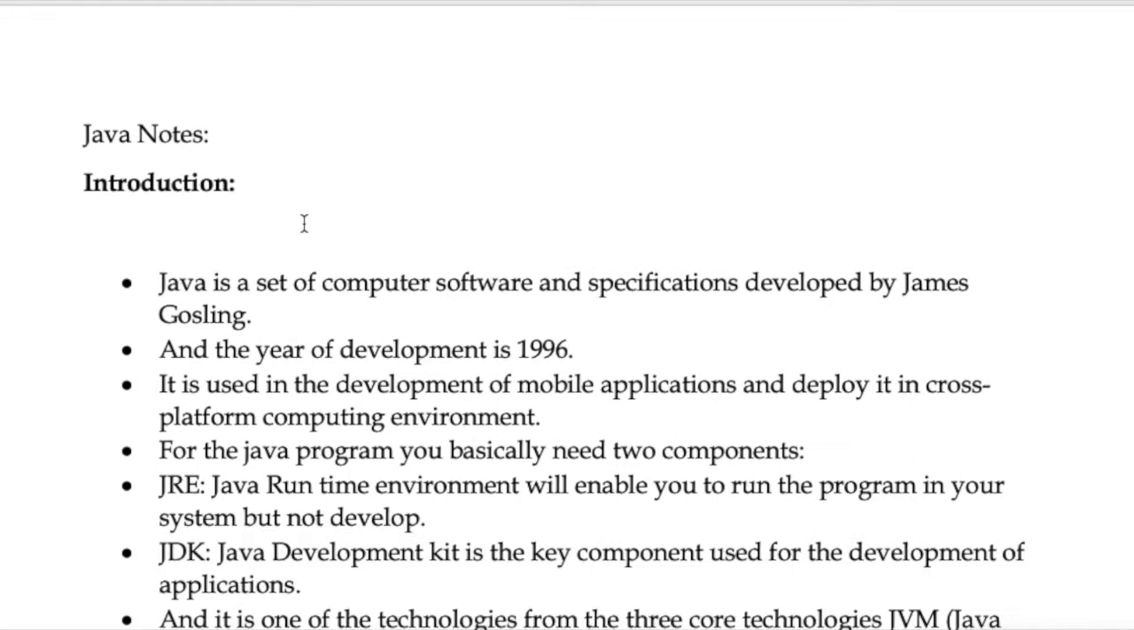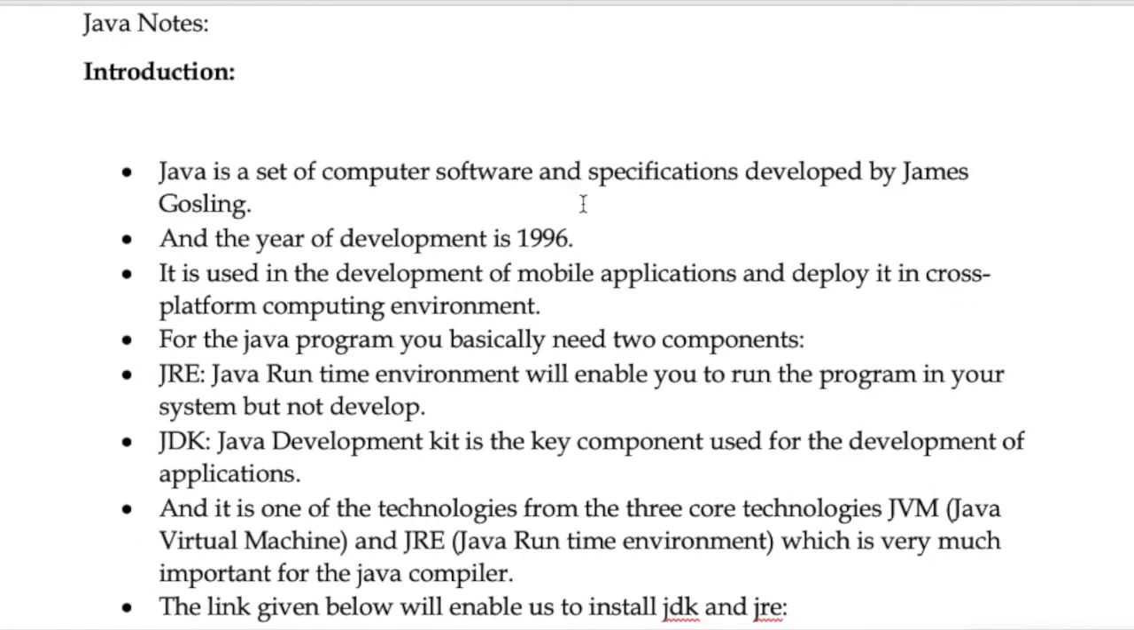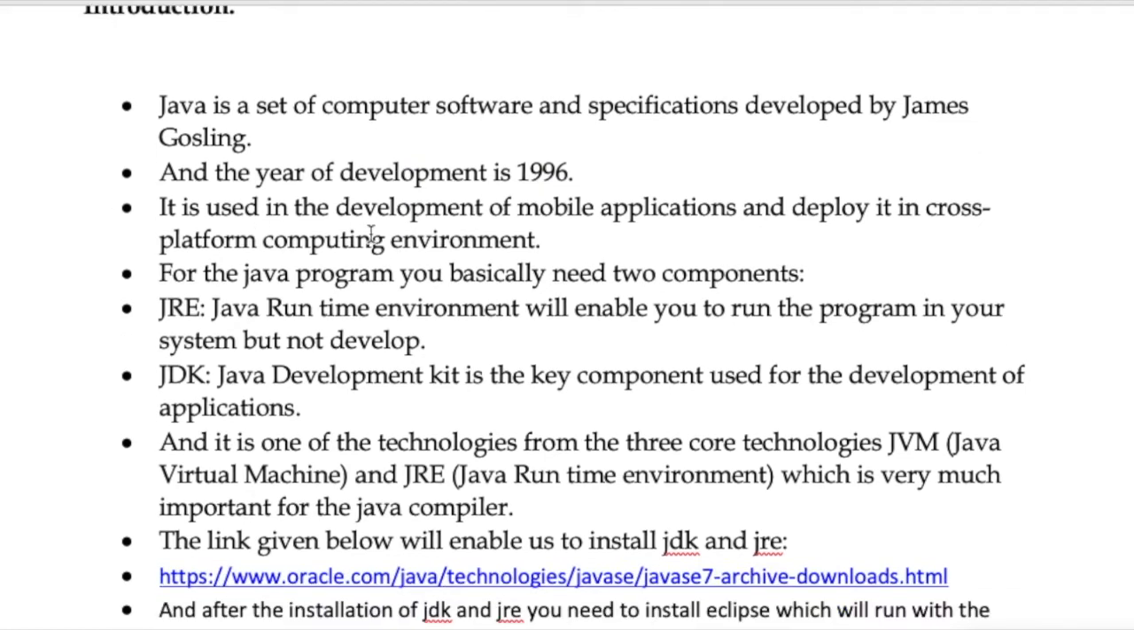Here we go. Java is a set of computer software and specifications developed by James Gosling. C was developed by Dennis Ritchie, and this was developed by James Gosling in the year 1996, and it is used for development of mobile applications and deployment in a cross computing environment. As I've said, this will help us in development of mobile applications. The code for mobile applications like Instagram and WhatsApp is written in Java. Let us just discuss Java briefly.